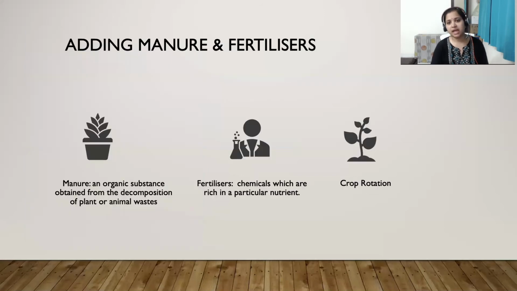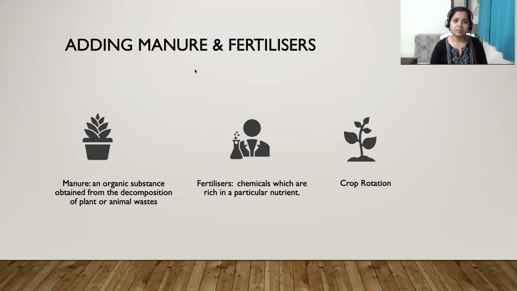Okay, so next comes adding manure and fertilizers. This is the third step of crop production. So what are manures and fertilizers? Fertilizers are the things that provide nutrients to the plants. Sometimes during plowing the farmer adds some amount of manure, so that while they turn the soil, the manure gets mixed properly into the soil, which will help in the proper growth of the plants and provide more nutrients to the soil.